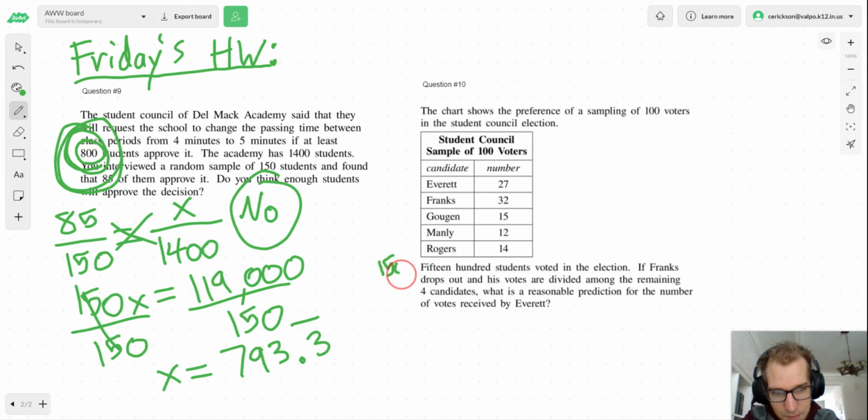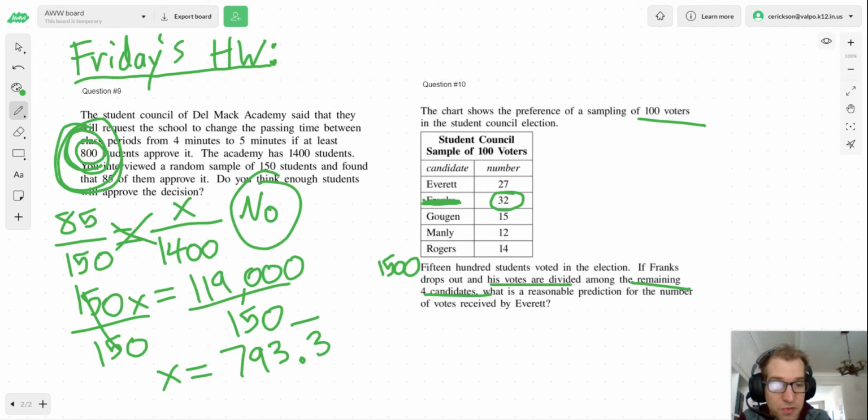So that's a number that we'll need, 1,500. And they say if Franks drops out and his votes are divided among the remaining 4 candidates, then what is a reasonable prediction for the number of votes received by Everett? So what we're saying here is that Franks is dropping out. Now Franks, when we took our sample of these 100, he took 32 of them. He took about 1/3 of the vote here, which is crazy that he's dropping out, because right now he looks like he was going to win. But anyway, he's dropping out for whatever reason, and his votes are divided evenly among the remaining 4 candidates.